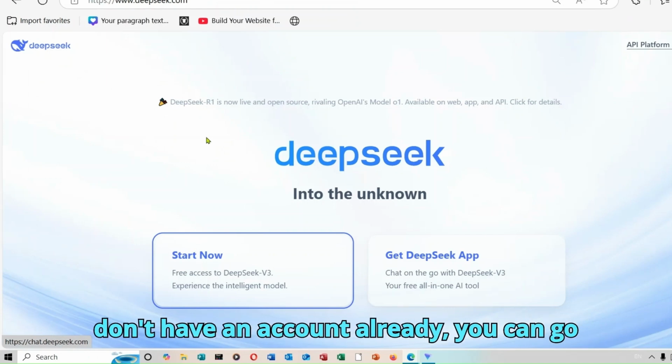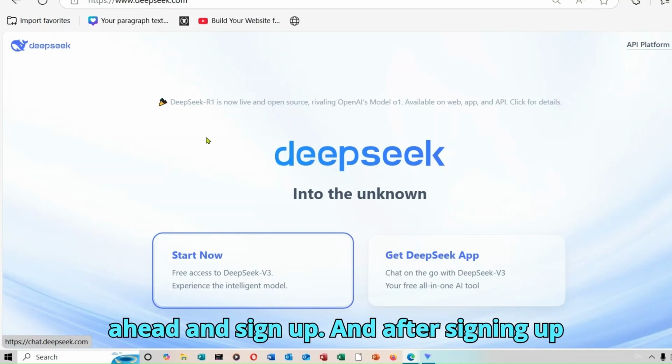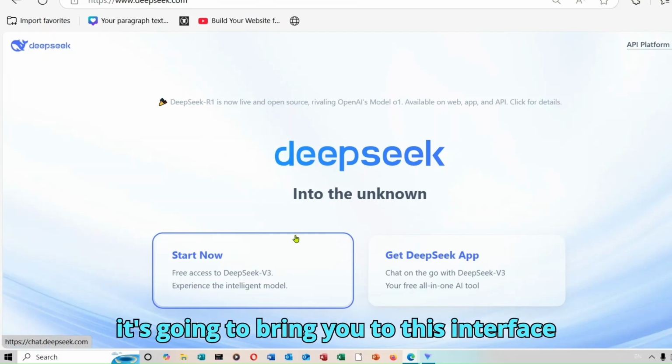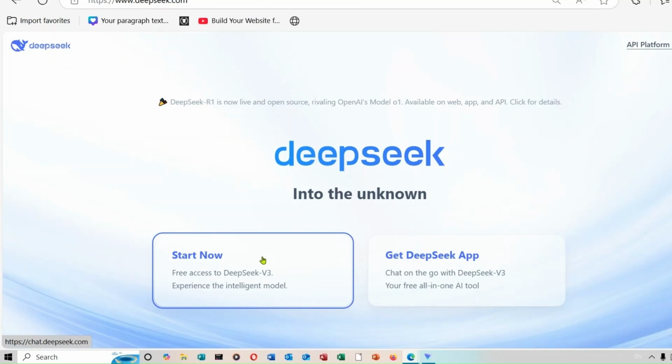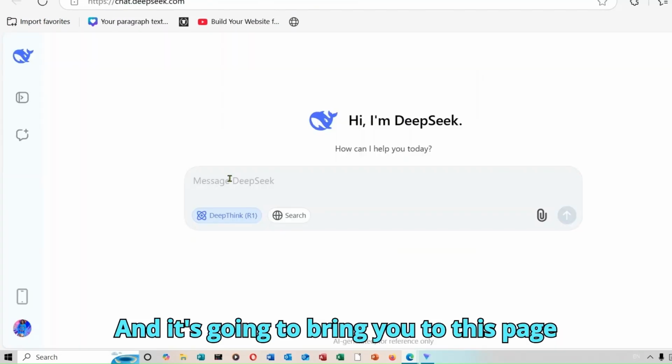So the first tool we are going to be using is known as DeepSeek, and if you don't have an account already, you can go ahead and sign up. And after signing up, it's going to bring you to this interface, and all you have to do is click on Start Now, and it's going to bring you to this page over here.